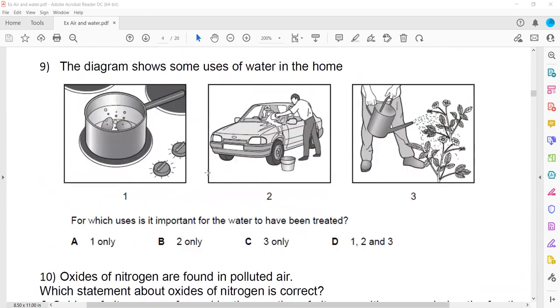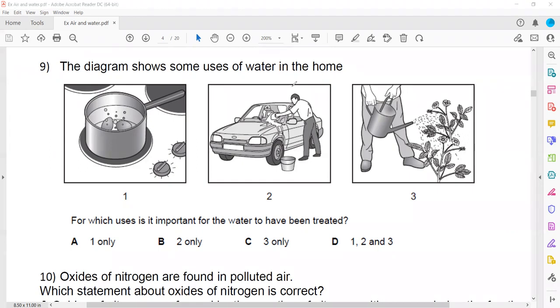Then the diagram shows some uses of water. For which use is it important for water to be treated? Like we want clean water for cooking, for washing, or for planting. So for all, treatment of the water means removing all the soluble and insoluble impurities.